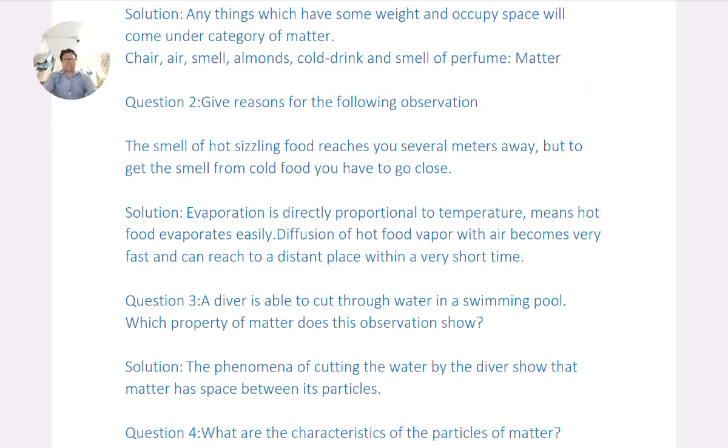Question number 3, a diver is able to cut through water in a swimming pool. Which property of matter does this observation show? Solution: The phenomenon of the diver cutting through water shows that matter has space between its particles.